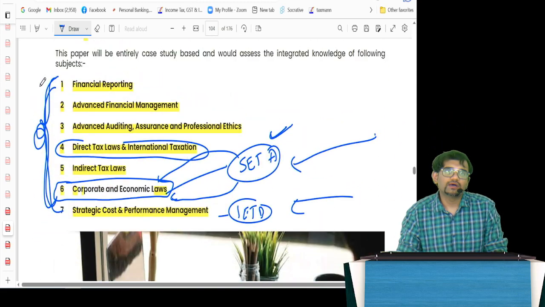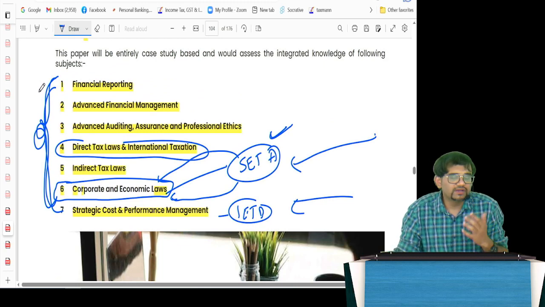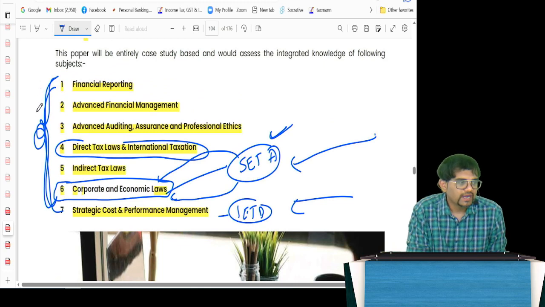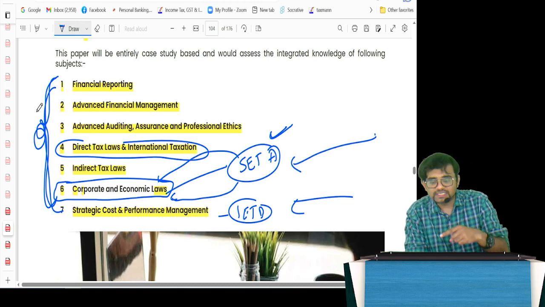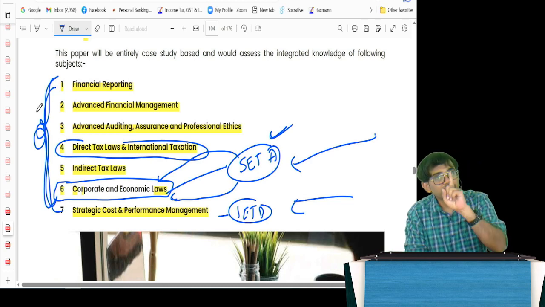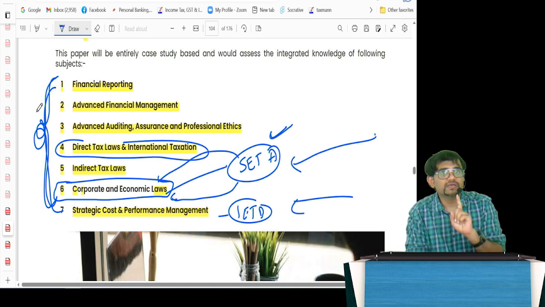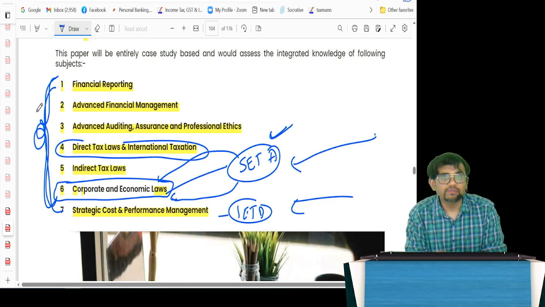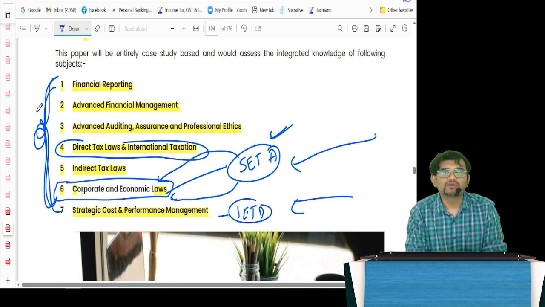So guys, exciting times ahead for me as a trainer. I'm stoked and I'm looking forward to this. And as regards paper 6 and of course your paper 4 and your self-paced online module, the set number A and also set number C, in that insolvency and bankruptcy code, arbitration and conciliation and all those things, I am there with you. Do not worry about it guys. And of course we will be associating with like-minded people like Tarun Raj sir, Chinmaya sir and all that, and coming out with some exciting things for you in the near future.